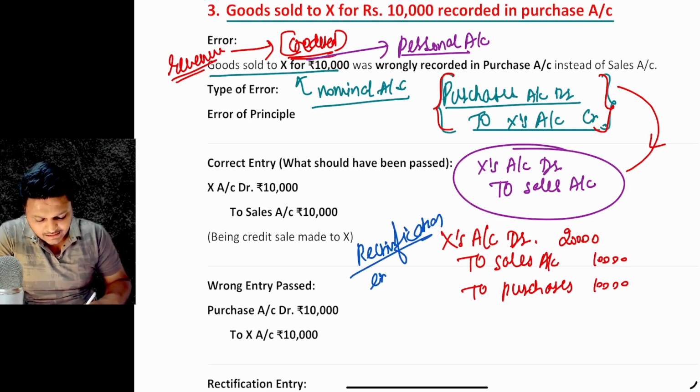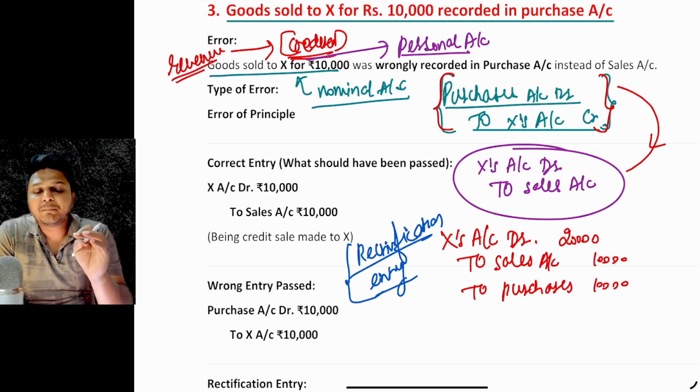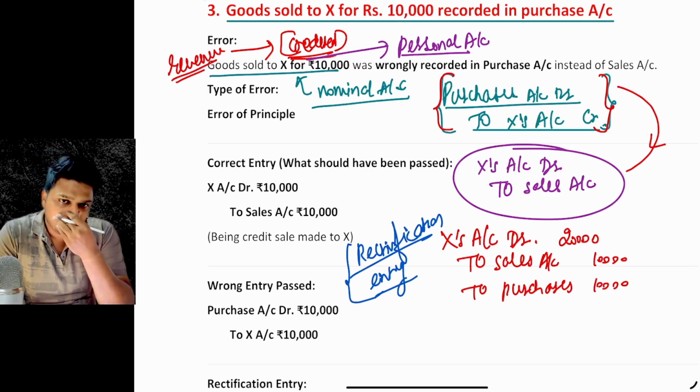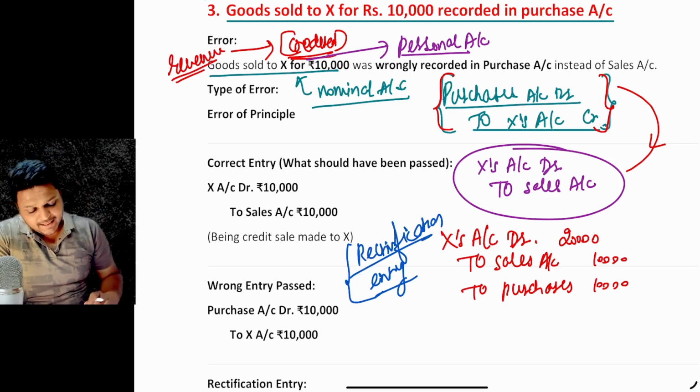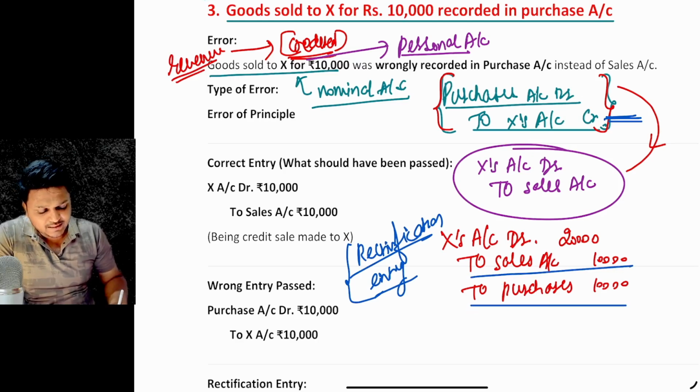This is the rectification entry which will be passed so as to nullify all the changes, and so as to mark the effect of the said journal entry above. Getting it? So in this particular case, X's account, which was previously credited, was to be debited with an amount of 10,000. So first of all, we debited it with 10,000 so as to nullify the impact, and further, so as to show the effect, we debited it with 10,000 again. So it made it 20,000, right? And further, to the sales account we credited 10,000, and to the purchases account we credited 10,000 so as to nullify the previous effect, right? So this is a rectification entry.